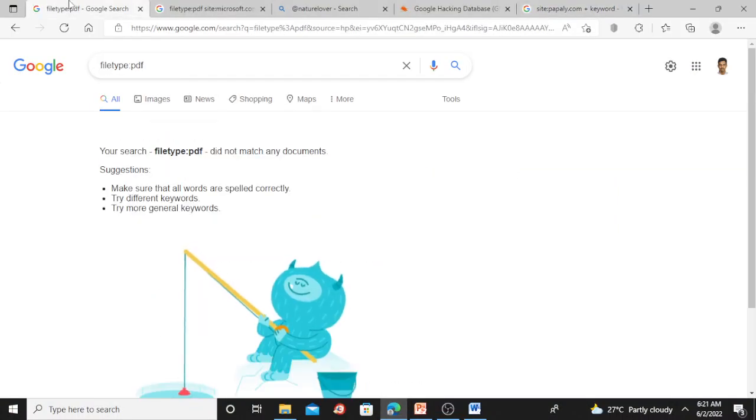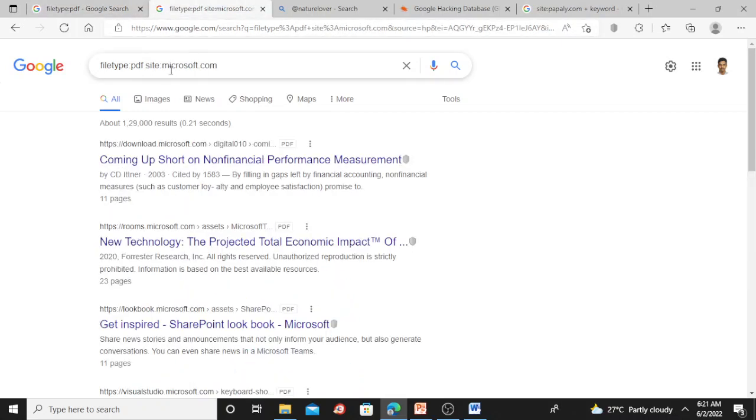Just see here, what am I doing? Filetype PDF. Why is it giving an error? What is the reason? The reason is we have not given any website name. That's why it's giving an error. In that case, what we did, we gave site microsoft.com. Therefore, it's generating all PDF files from this particular microsoft.com. Not only PDF files, you can try different file formats. That may be JPEG files, different files, isn't it?